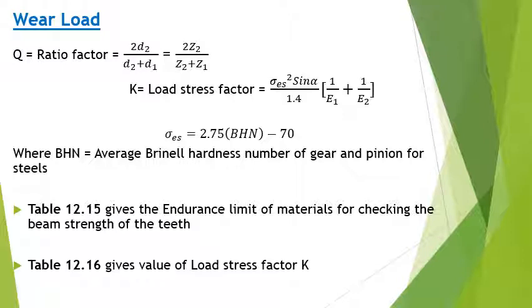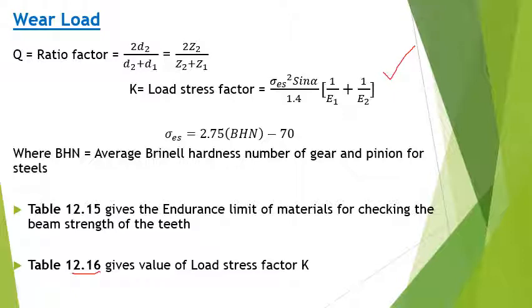We have one more term, capital K, which is the load stress factor, given by the equation sigma es square into sin alpha by 1.4 into (1 by E1 plus 1 by E2), where sigma es refers to the endurance strength of the material, and E1 and E2 refer to the Young's modulus of the pinion and the gear respectively. We can also find the value of this load stress factor from the table, that is table number 12.16.